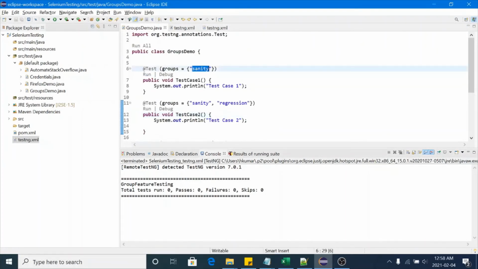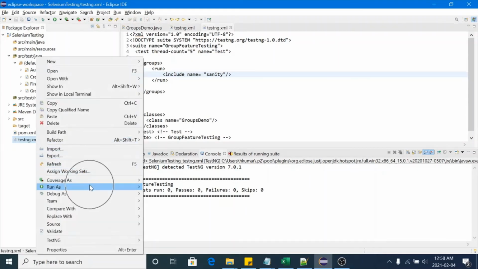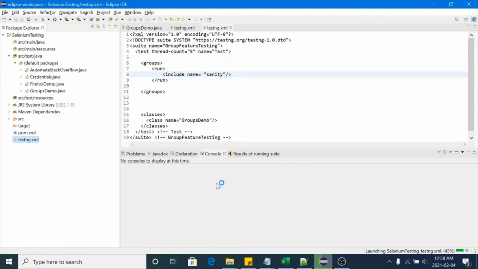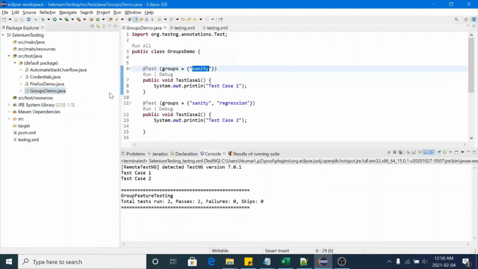Yeah, spelling is case sensitive. Okay, let's run this. Have a look, it's executing two test cases, okay. So we are having two test cases of sanity, 1 and 2.